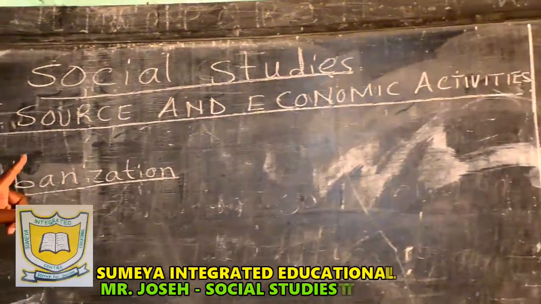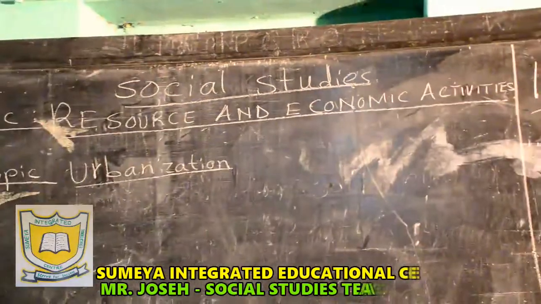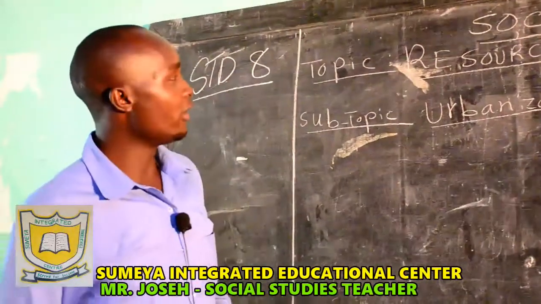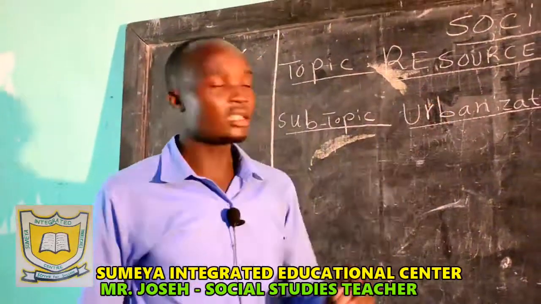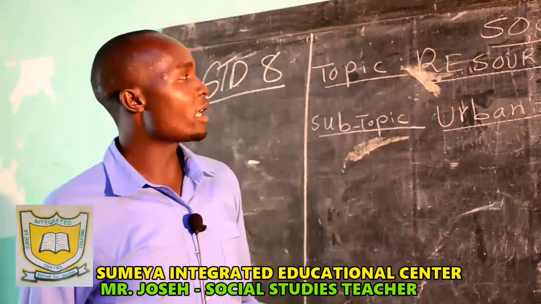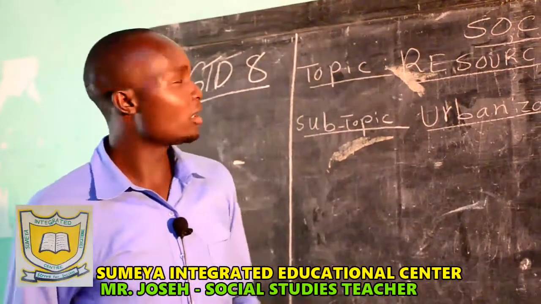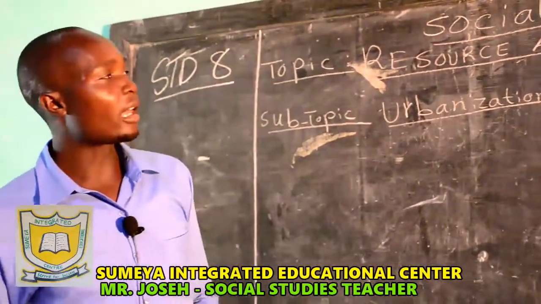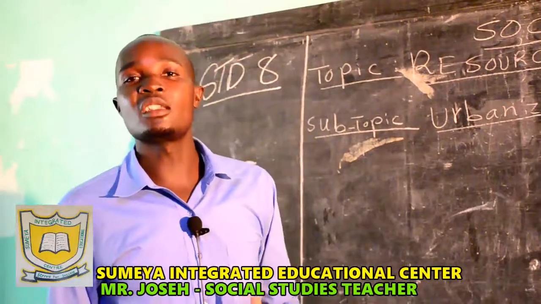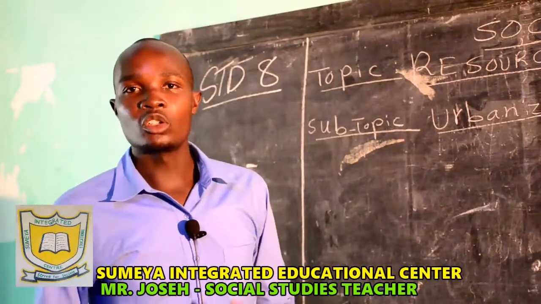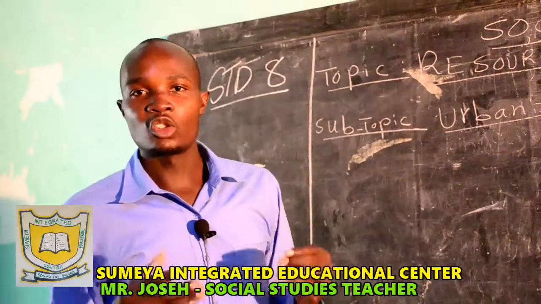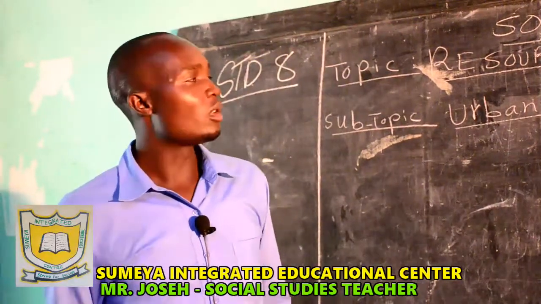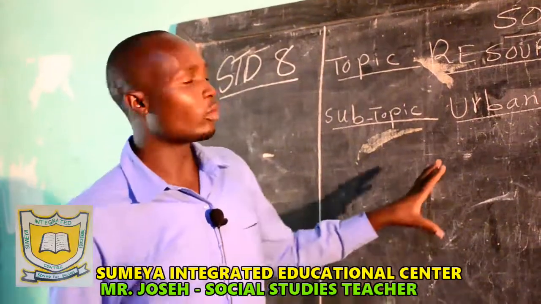So we want to look at resource. Resource is anything that we can use to create wealth. Example, we have the land. Then also we have forests, we have also wildlife. Those are examples of resource. Then we have economic activity. Economic activity are things that people engage in to earn a living. For example, talk about transport and communication, talk about mining, talk about teaching the way I'm teaching with this chalk, because at the end of the day, I earn a living from here.